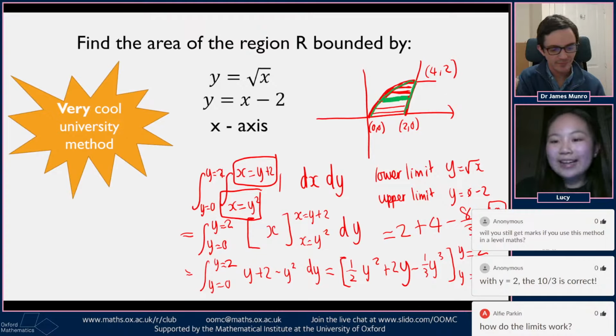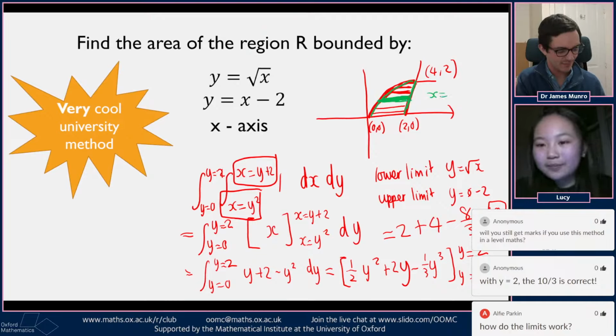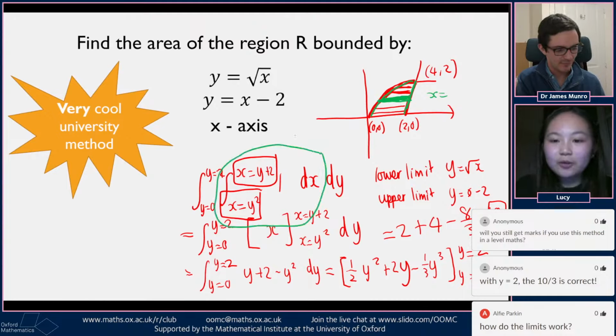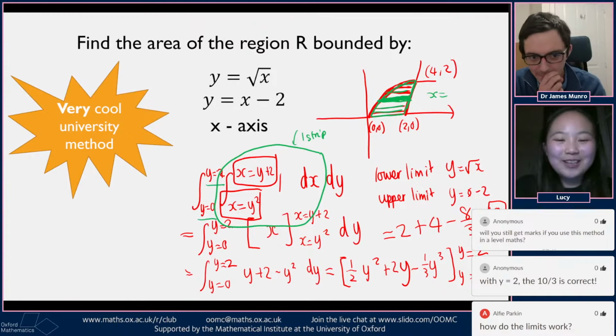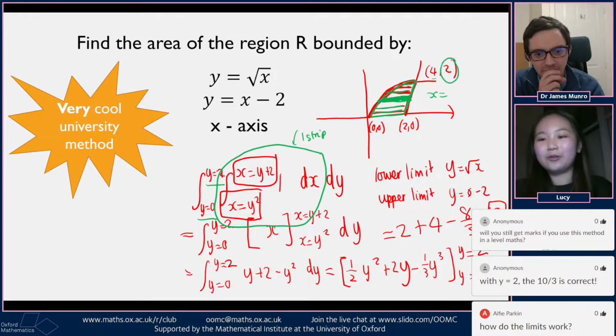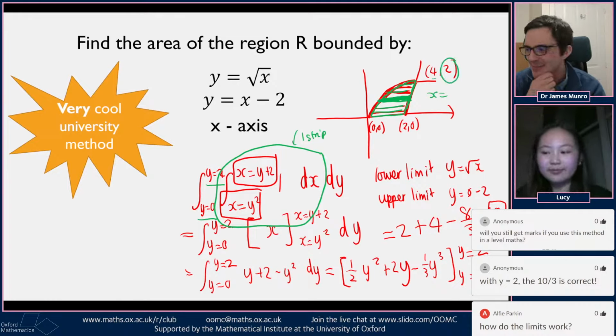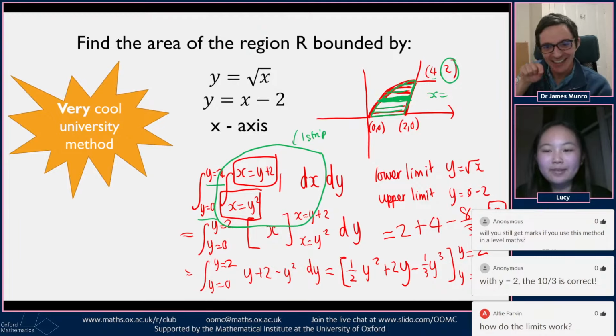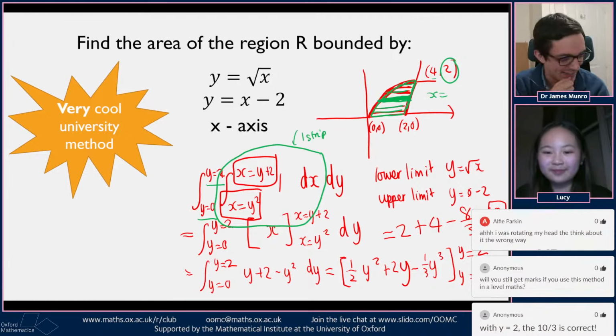But because it's a dx, we need to have it in the form x equals something. With the other one, we now have one strip, so this entire integral forms one strip. And we need to take these strips all the way between here, all the way up to there. So that's where y equals 0 and y equals 2 came from, not 4, because that's x. It's the same idea as before, to add up the squares to make rectangles and then add up the rectangles. But because we've turned our heads 90 degrees and we're changing everything round, everything has to switch round.